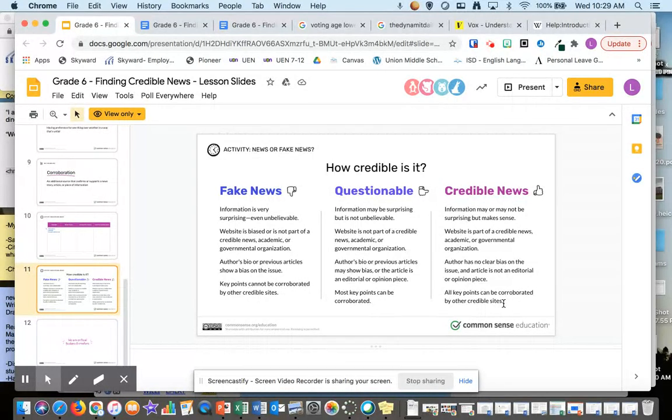So the quiz is pretty short. You do have a quiz about this. Think about what is the right thing to do with fake news. What do you do with credible news? How do you find credible news? And good luck.